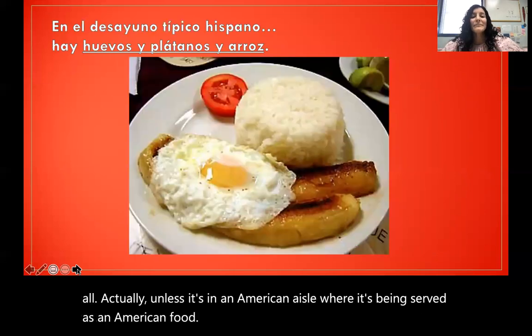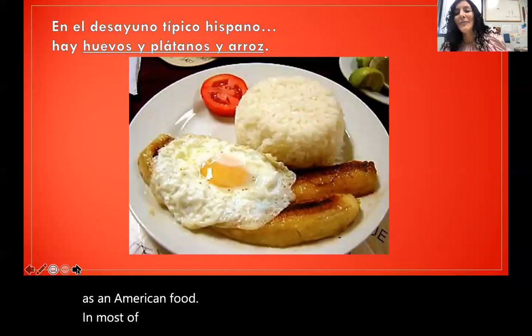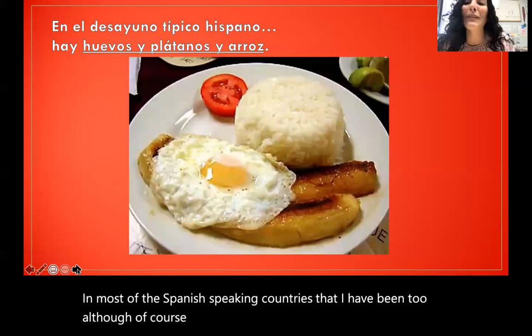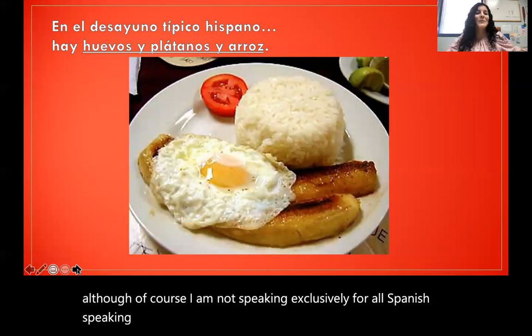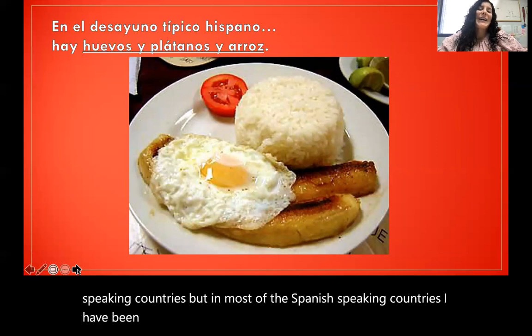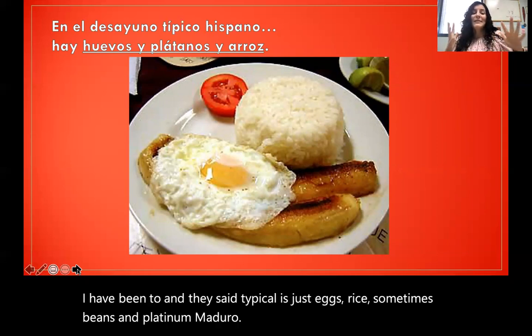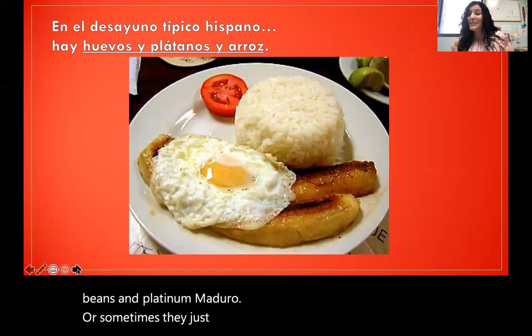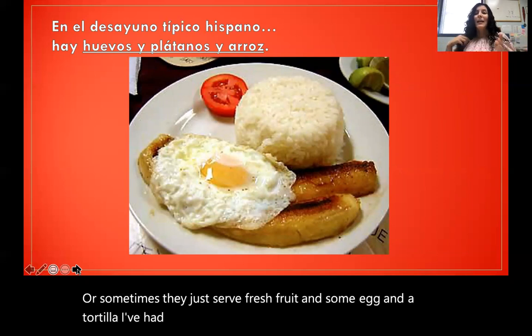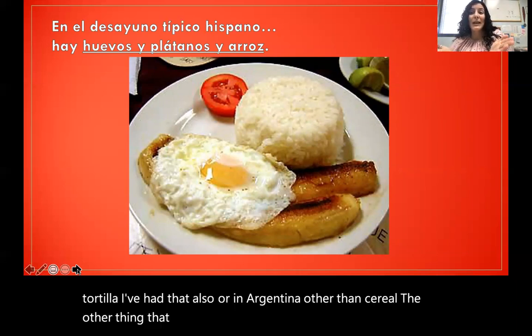Okay. In most of the Spanish-speaking countries that I have been to, although of course I am not speaking for all Spanish-speaking countries, a desayuno típico is just eggs, rice, sometimes beans, and plátano maduro. Or sometimes they just serve fresh fruit and some egg and a tortilla. I've had that also. Or in Argentina, other than cereal, the other thing that they just gave us was bread and butter. So that was another option for breakfast.